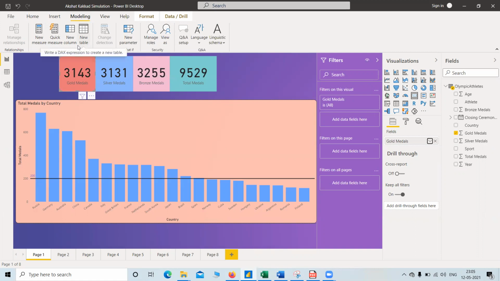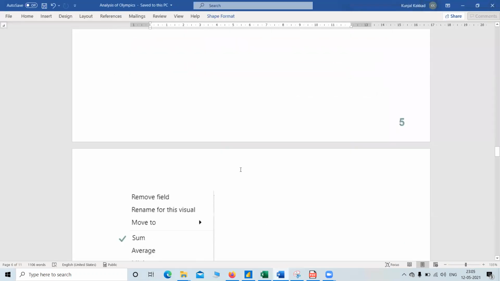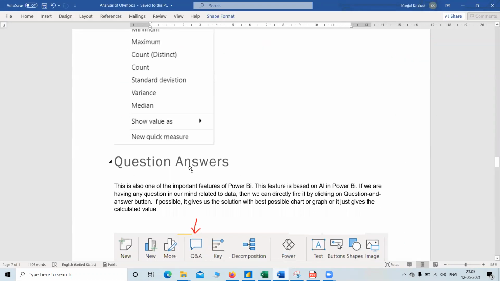We can also add a new column. Suppose we have deleted the column of total medals, we can add a new column and calculate it in Power BI. So now this is the sum, average.